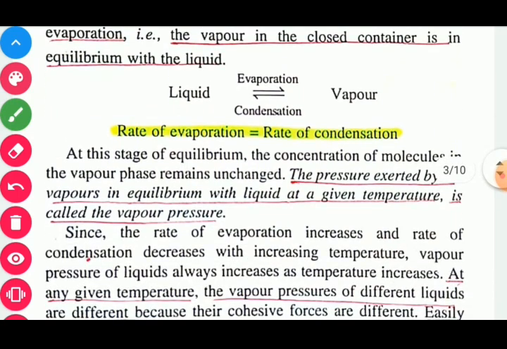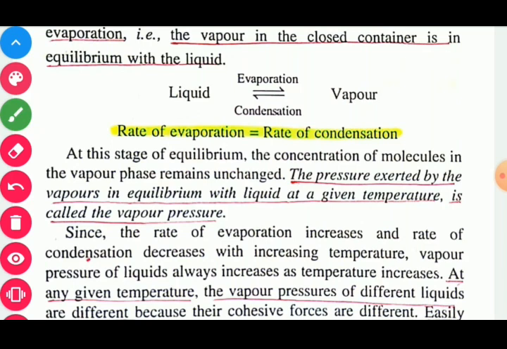At this stage of equilibrium, the concentration of molecules in the vapor phase remains unchanged. The pressure exerted by the vapor in equilibrium with the liquid at a given temperature is called vapor pressure.